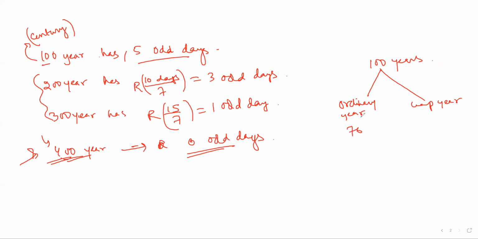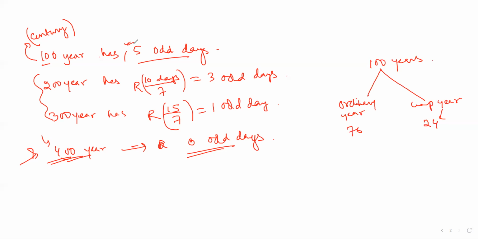So 76 are ordinary years, then how many leap years? 24 leap years. From that we calculated 5 odd days. Odd days is the day calculator, so odd days plays an important role in the calendar. So please remember this: 100 years has 5 odd days.